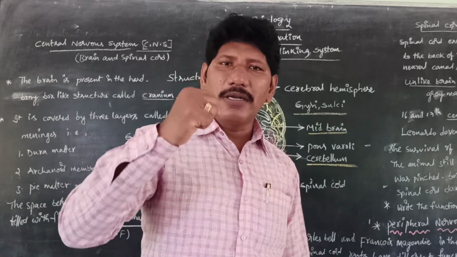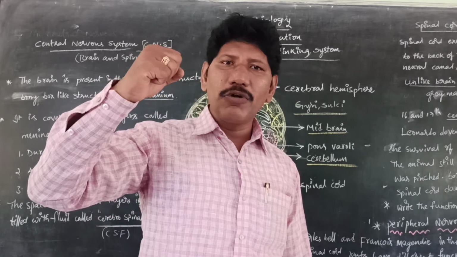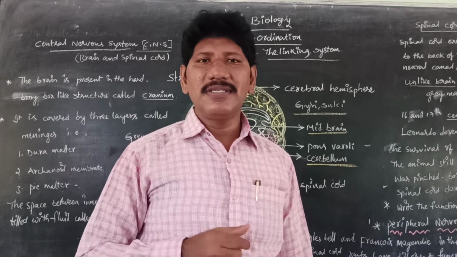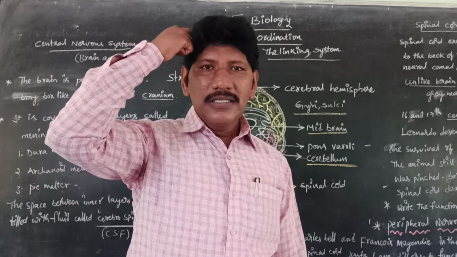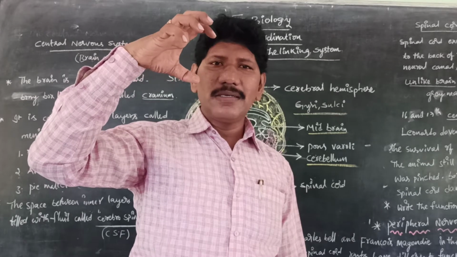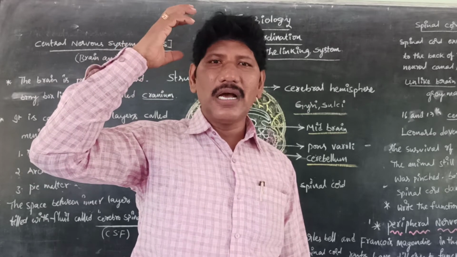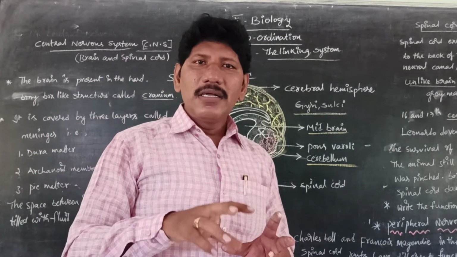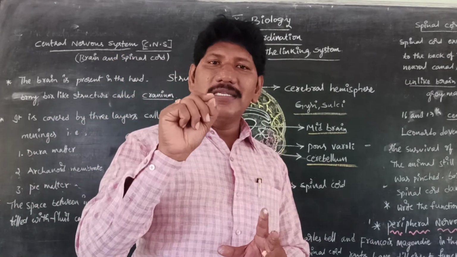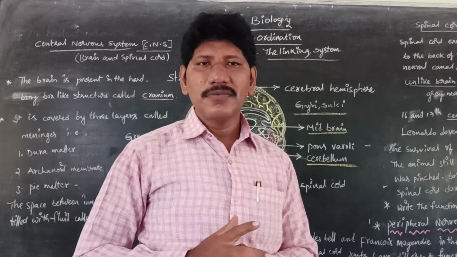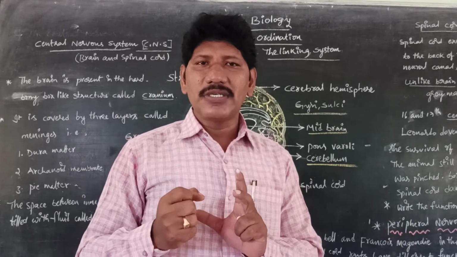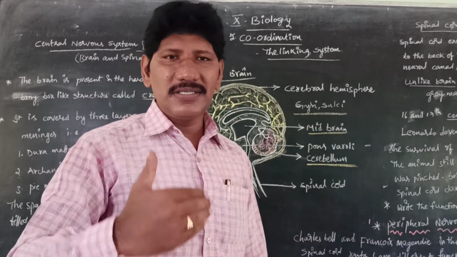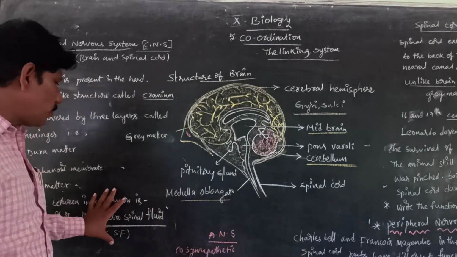For example, if all of a sudden someone hits your brain with a hard substance, our brain cannot be damaged, because of, first, the hard bony structure that we call the skull, or cranium. The second is the cerebrospinal fluid present in the brain, which protects from mechanical shocks like the shock absorbers in vehicles, which prevent damage. So this is called cerebrospinal fluid.